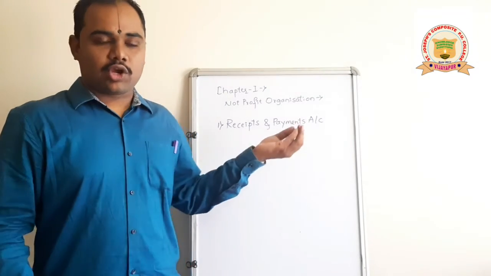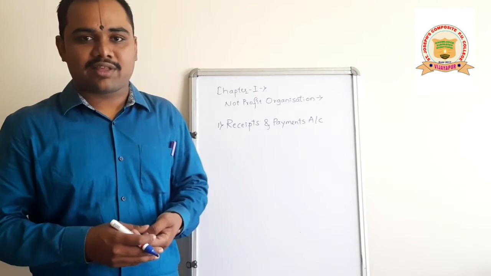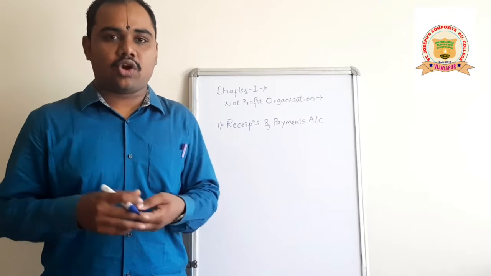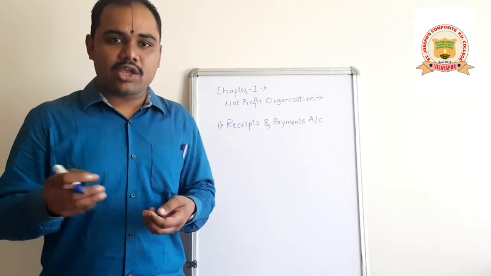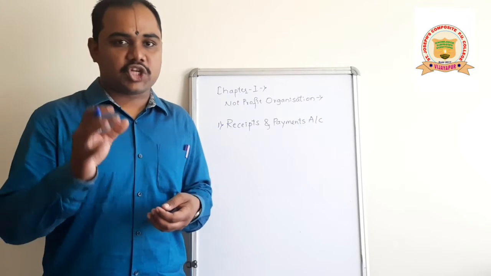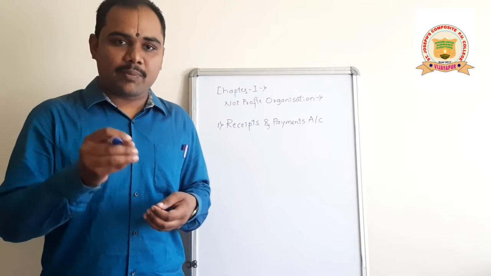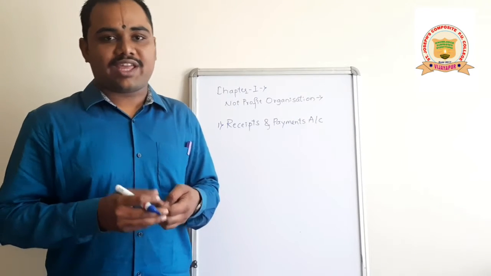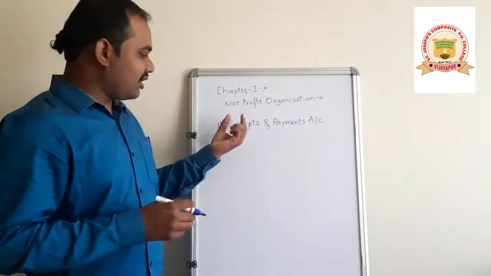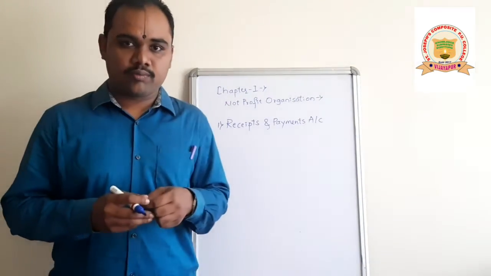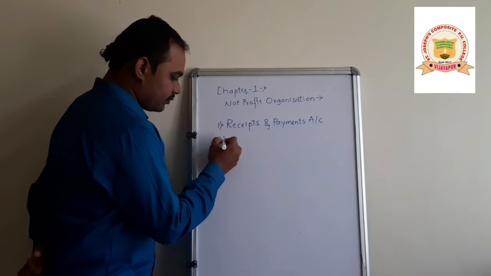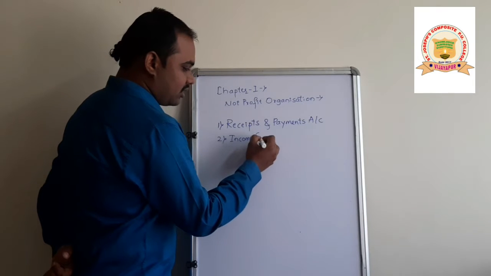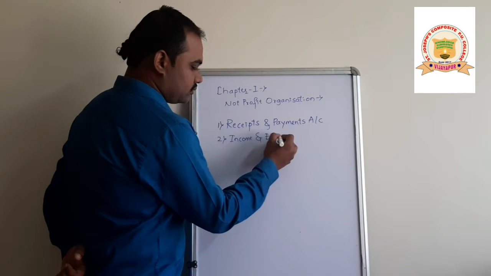You may get a question, what do you mean by receipts and payments account? You have to write that it is a real account which is the summary of cash receipts and cash payments. We will prepare this in order to calculate the closing balance of cash or bank. So this is about the receipts and payments account. The second one is income and expenditure account.